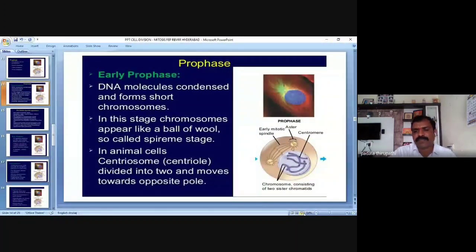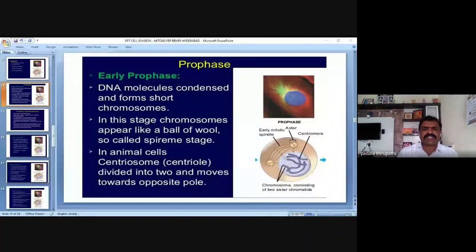Then early prophase. What changes occur in the nuclear region? Number one, DNA molecules condense and form short chromosomes. DNA molecules are nothing but chromatin fibers, chromatin threads.